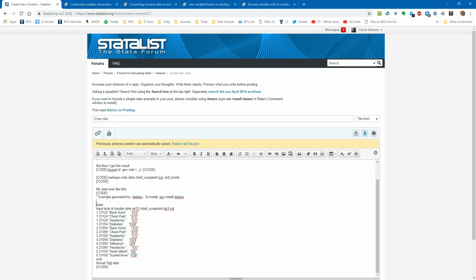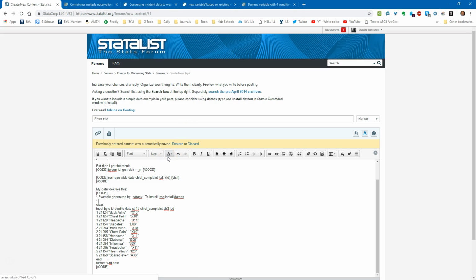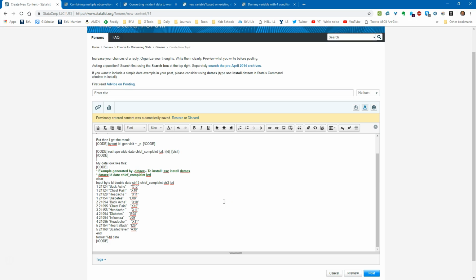I would actually add, I kind of like to have here's the dataex command that I did, and I'll put a little thing there so that you can highlight, and I can bold that, or I end up often making it green, just like it is in the do file editor, and so I can make it bold. Just shows up better.